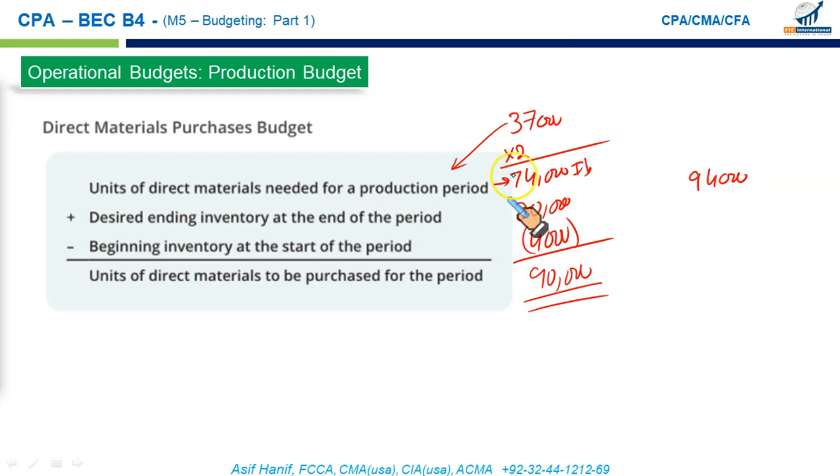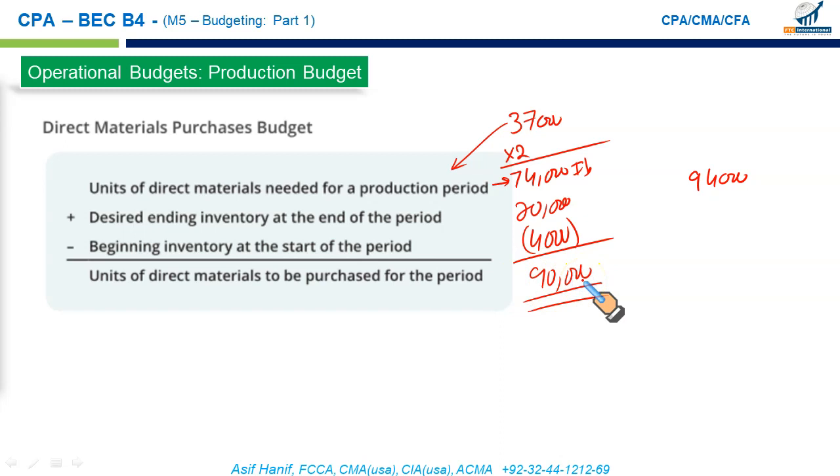So the idea is pretty straightforward. This is what I want as my completed units. Each unit requires 2 pounds of material, which means my material requirement, mind the word, material requirement in June is 74,000 pounds. This is not what I'm going to purchase, because as per the policy, I should have 20,000 pounds in my stock so as to allow smooth production. Which means I should purchase 94,000 pounds. But if I already have 4,000 pounds available in the beginning inventory, then that means I should purchase 90,000 pounds.